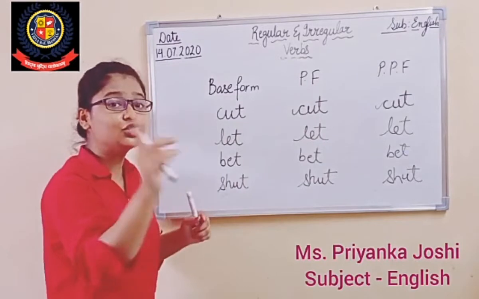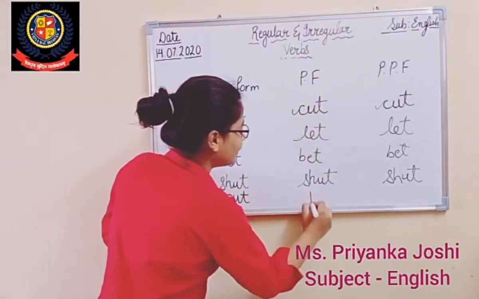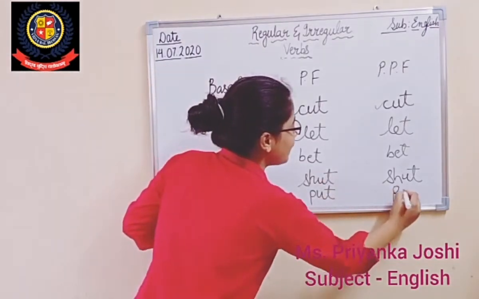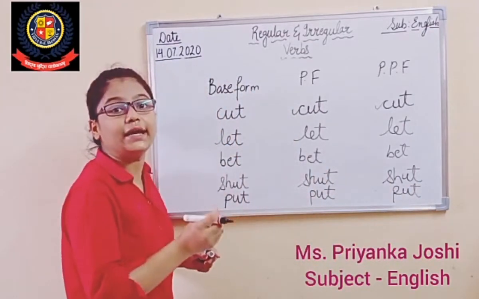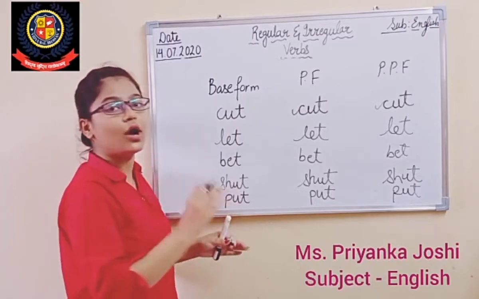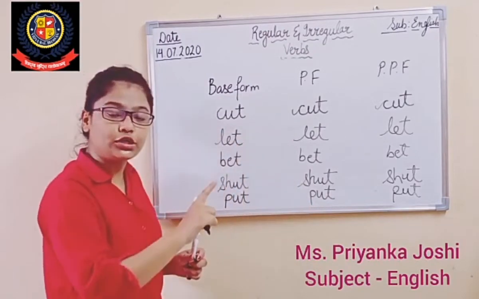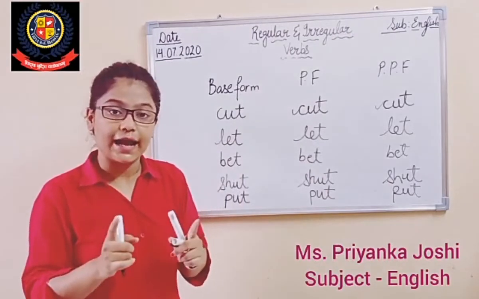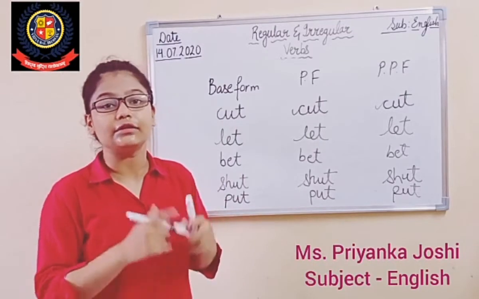I have seen many students using this word put, and in the past also it is put, and in the past participle also it is put. No one will use the word putted. I have seen many students using the word putted. There is no word in English called putted. In the past form also it is put. In the past participle form also it is put. Right? So it will remain identical in all the three forms.